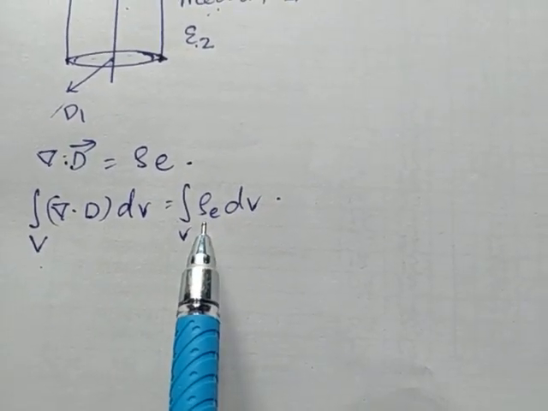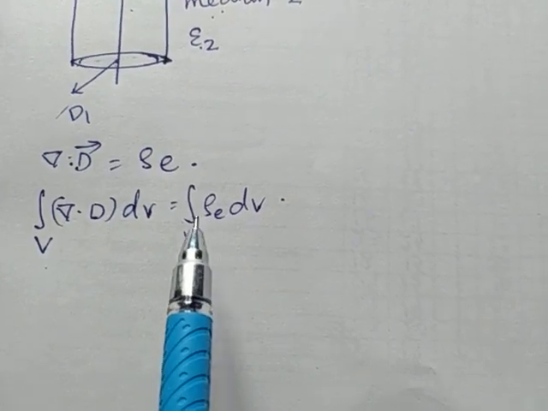Here rho E is the density of free charges.